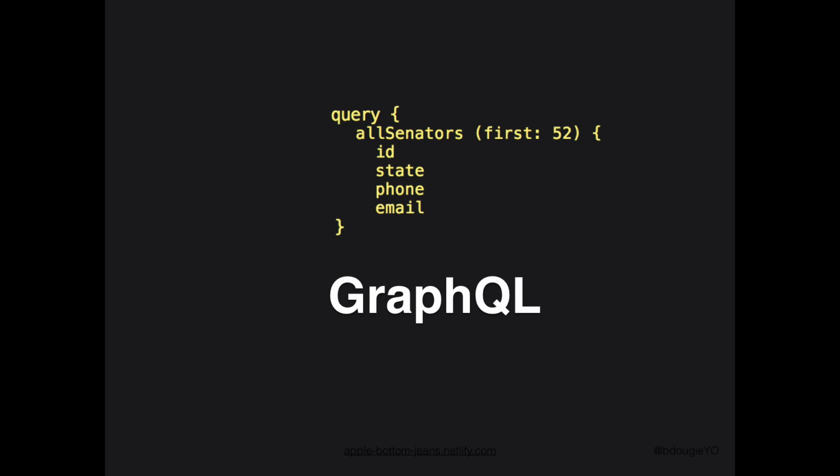So you make one API call through your GraphQL query, and then you can pick and choose each item you want. So similar to the senator model that I was talking about before, I can pass in a query for all senators, and then I can pick ID, I can pick state, I can pick phone and email separately, just like that. I could also pick more information too. So I don't need to manipulate any of my actual REST calls because I'm not using REST, I'm using GraphQL.